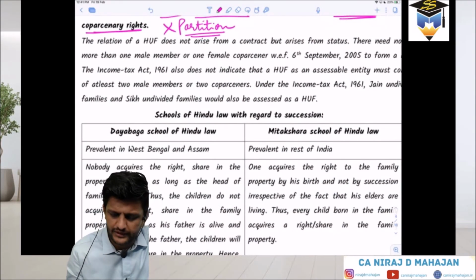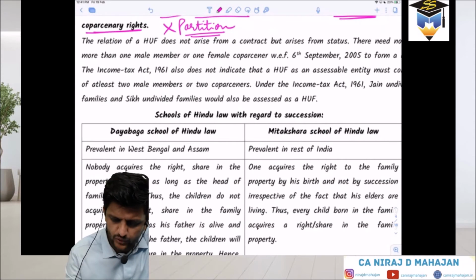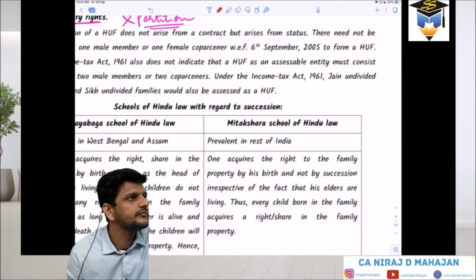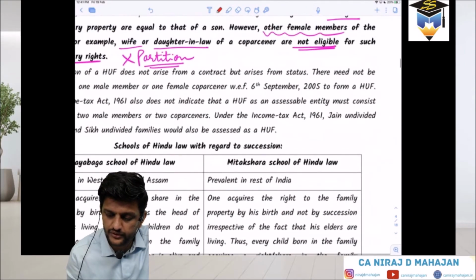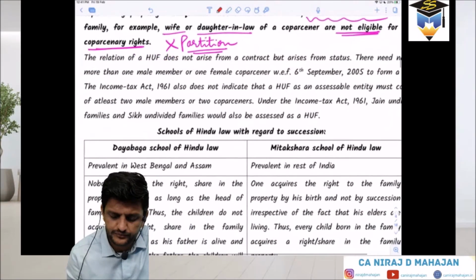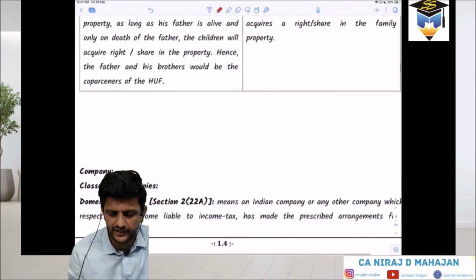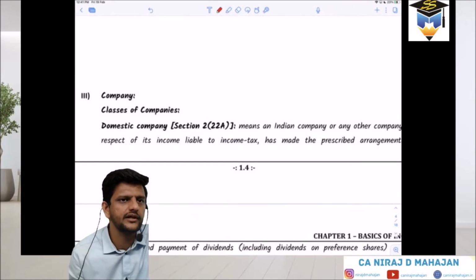The remaining things you can read. I mean, it is not that great. But yes, only one thing over here I will obviously highlight. So your adopted daughters also have the rights? Adopted daughter, then you'll have to read it over here in that act. Not act, because it is not given only. No. You'll have to learn that. You'll have to see that. What is the right for the adopted one.